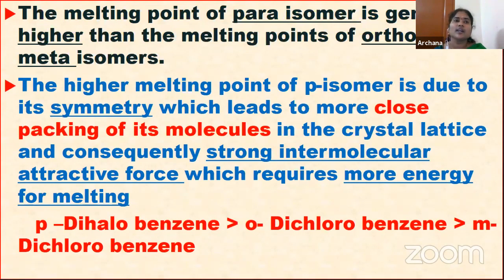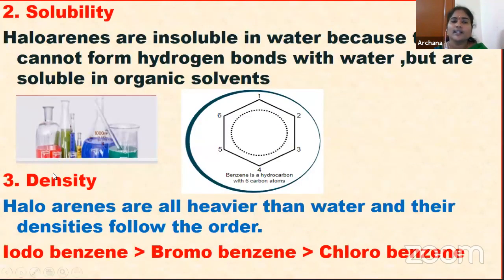Next, we can discuss the solubility, children. Haloarenes are insoluble in water. Why are they insoluble in water? Because they cannot form hydrogen bonds with water, but they are soluble in organic solvents. They are insoluble in water because they are not able to form hydrogen bonds. So what is meant by a hydrogen bond, children?